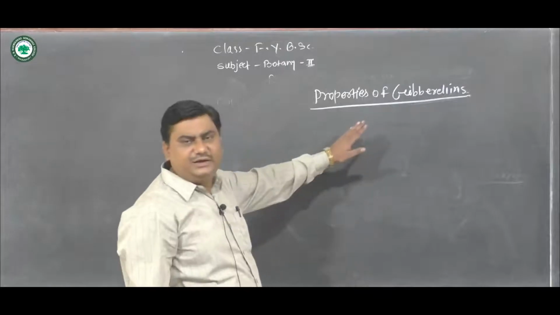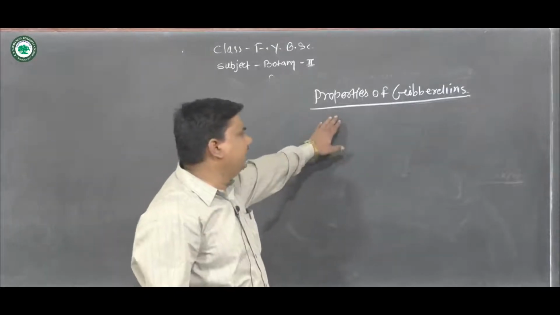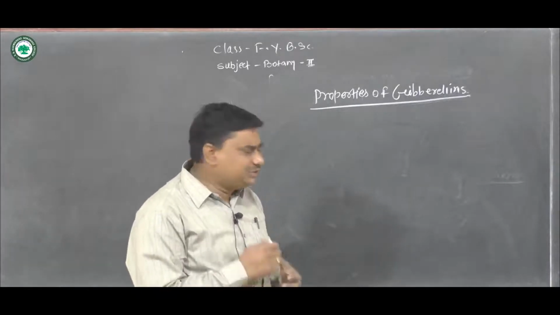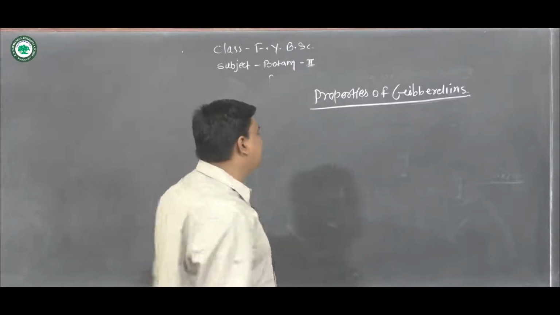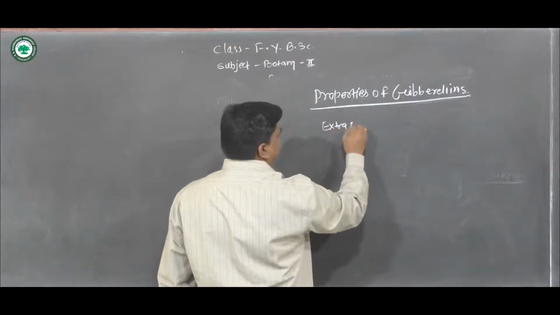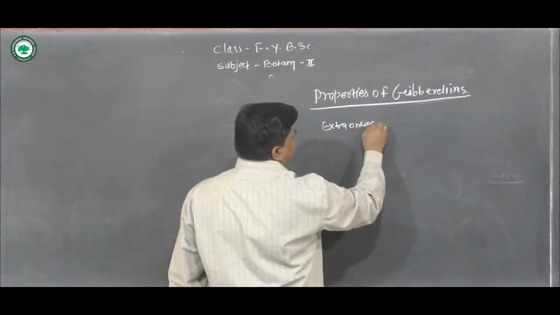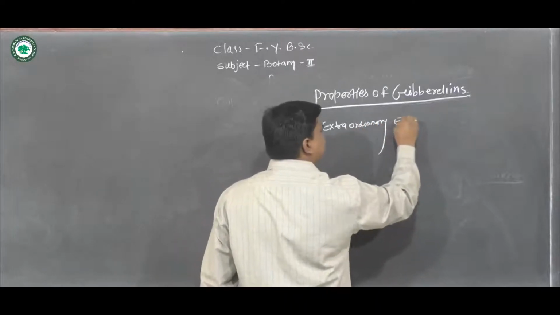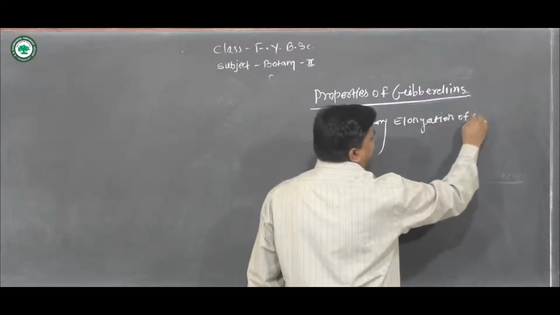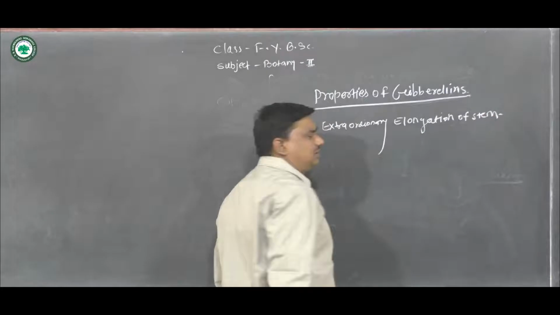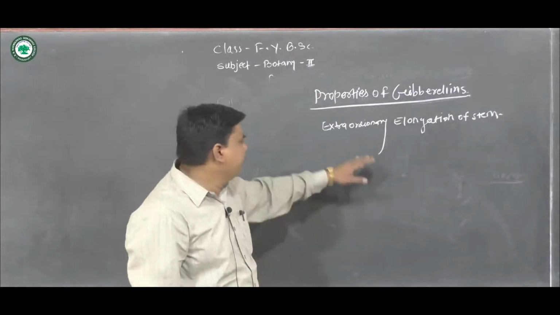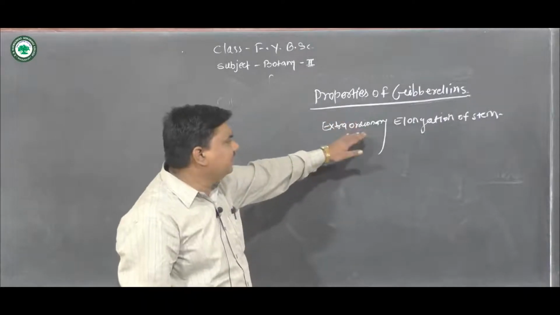When we see the properties of gibberellins, the first property is that gibberellin produces extraordinary elongation of stem. This is the first property of gibberellin.